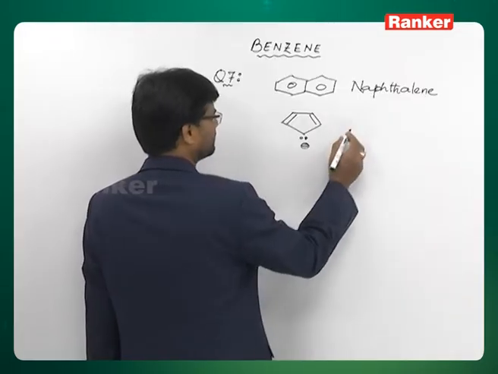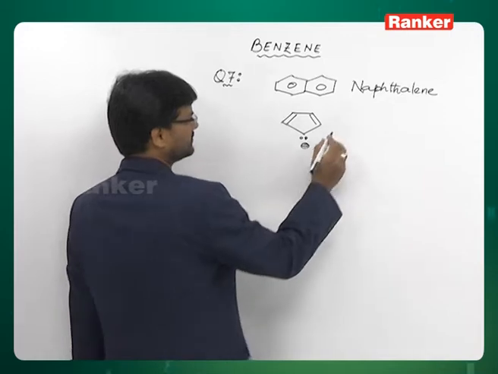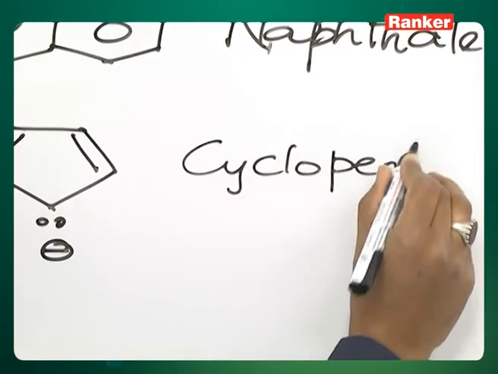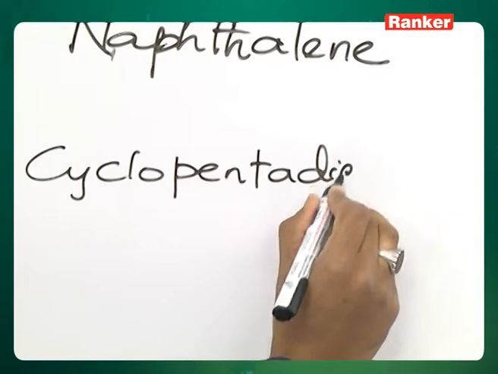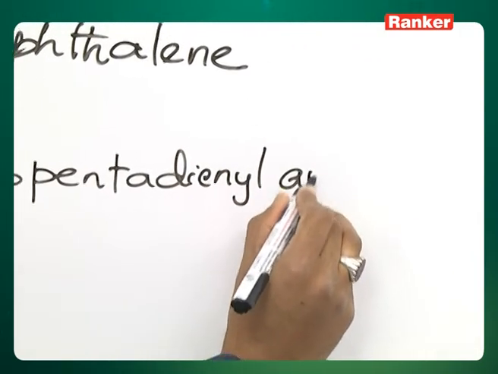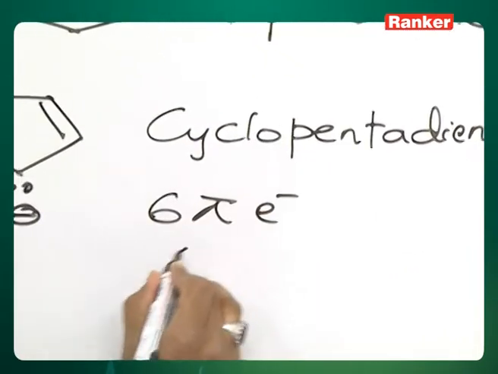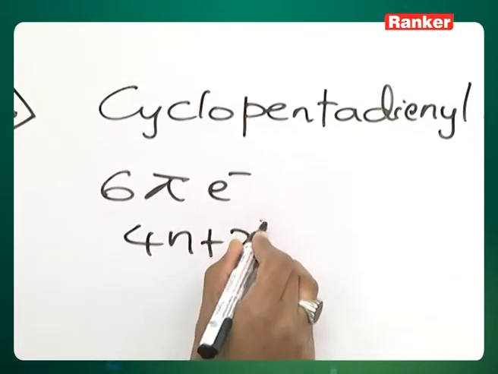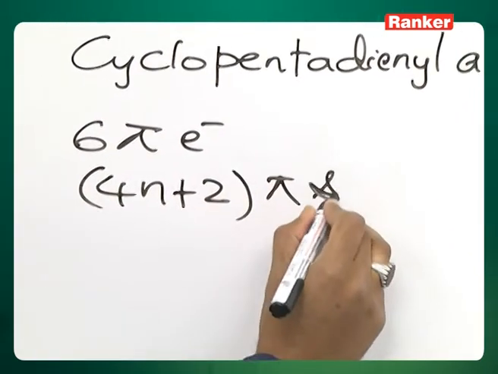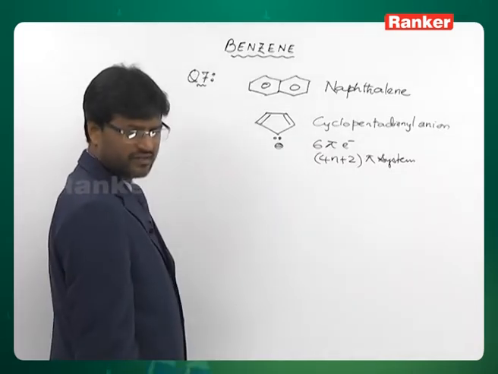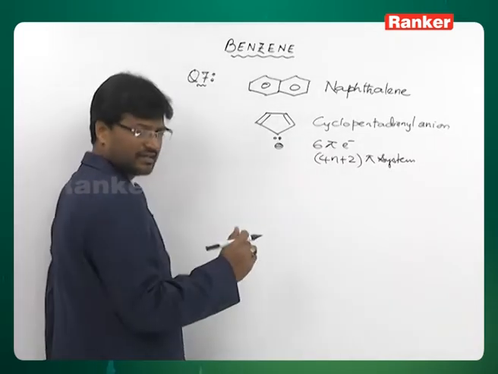This is cyclopentadienyl anion. It has 6 pi electrons. It's a 4n plus 2 system. Therefore aromatic. Then cycloheptatetraenyl cation.